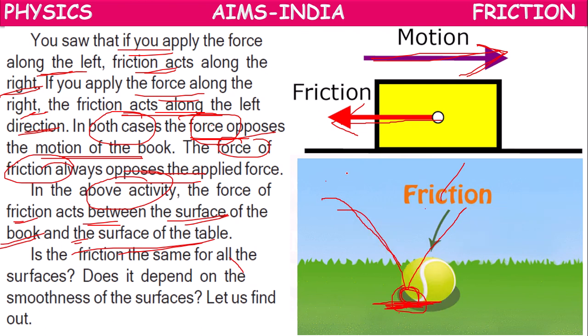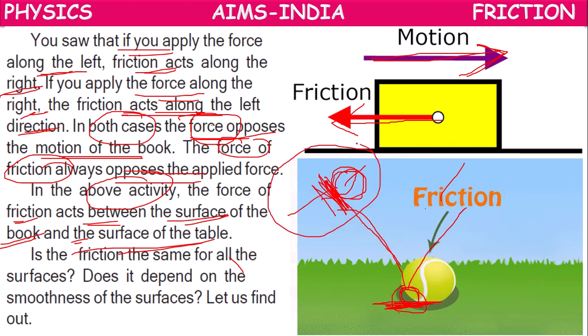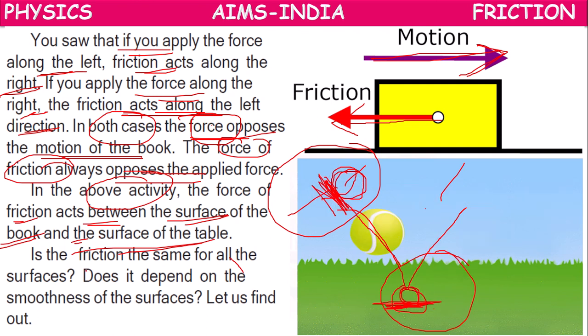So when it is in the air, it will be in contact with the air, the surface of air. There may be friction between the surface of the ball and the surface of air. That is friction because of air. This is friction because of ground. So friction will be experienced whenever two surfaces are in contact.